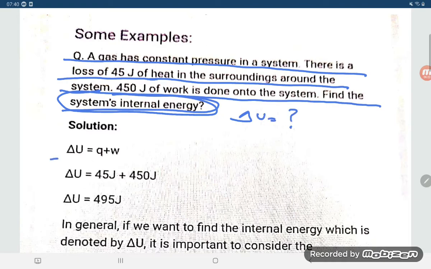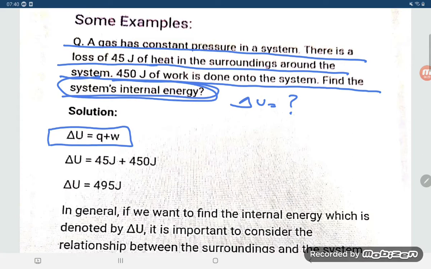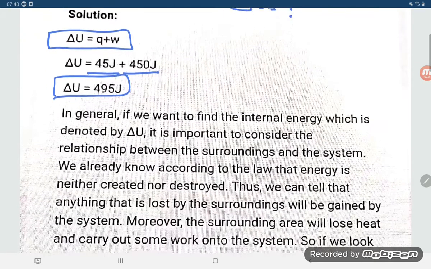So you can apply the first law of thermodynamics, that is delta U is equal to Q plus W. And here they are saying Q, how much heat is lost, 45 kilojoule. 45 kilojoule means the positive 45 joule. And another thing, 450 joule of work is done onto the system. Done on the system, that is a positive sign, that is 450. If you add it out, it will be 495 joule.